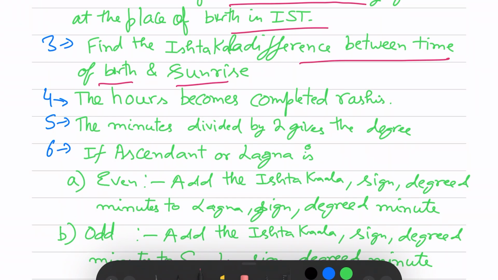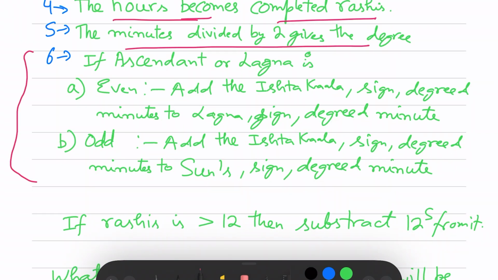And then whatever are the hours, they become completed Rashi. If it is greater than 12, like 14, 15, 16, you subtract 12 from it. Then whatever the minutes remaining, you divide it by 2, then you will get the degree. And if there is a fraction value, convert those into arc minutes. This is the calculation for Parashar Hora Lagna.